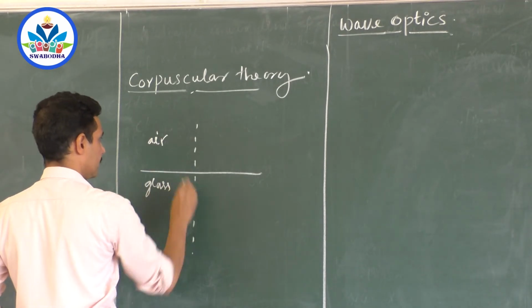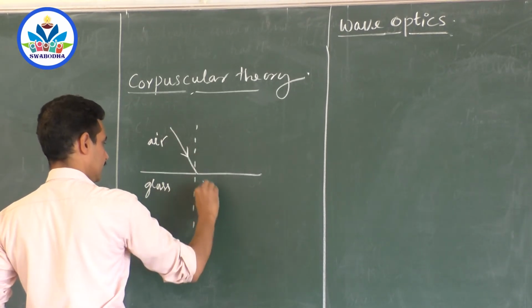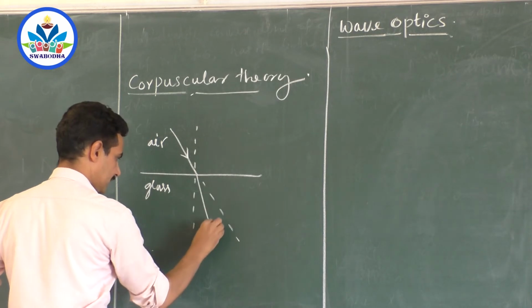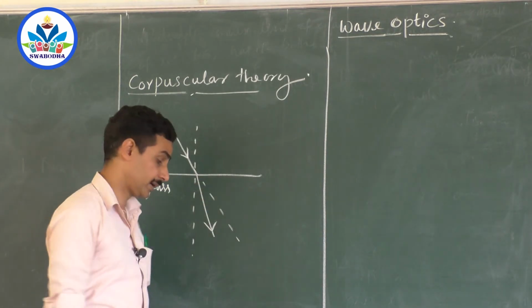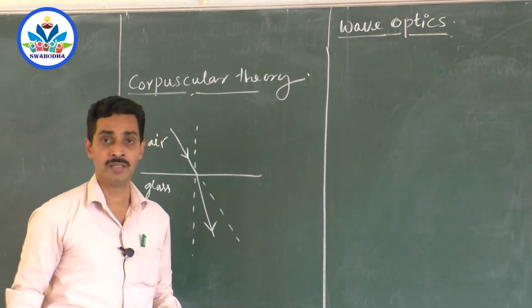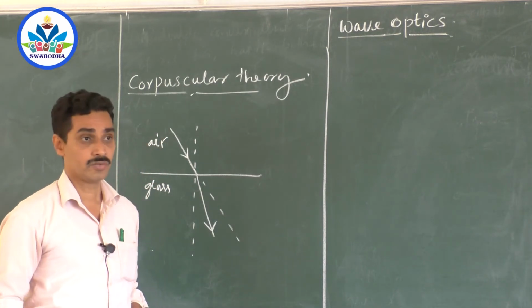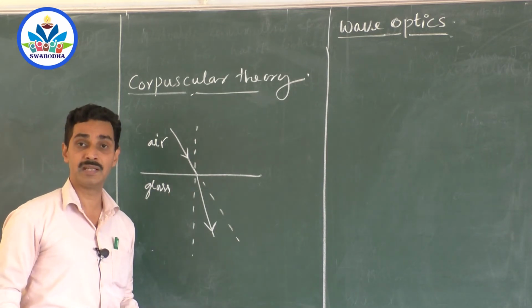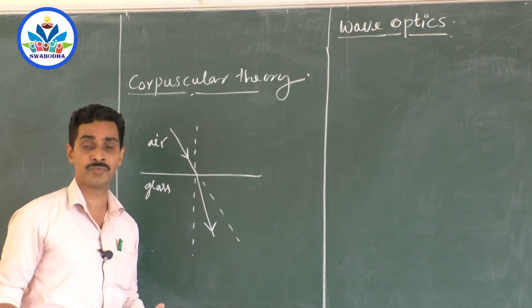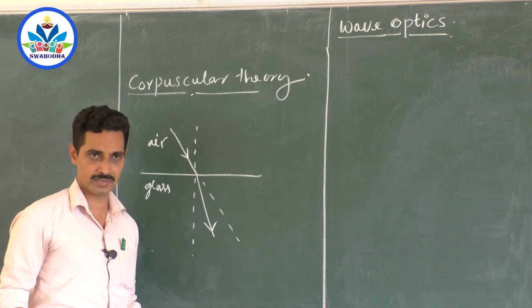Suppose this is the normal and this is the incident ray in its original direction; it bends towards the normal. But according to the corpuscular theory, it bends away from the normal. What does it mean? Its speed increases. So when a ray of light travels from a rarer to a denser medium, the speed of light increases. That is the result of the explanations given in the corpuscular theory.